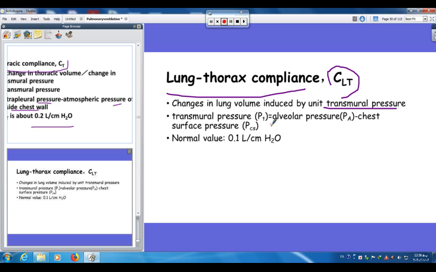The transpulmonary pressure, PT, at equilibrium equals the alveolar pressure, PA, minus the chest surface pressure, PCS. The normal value together is 0.1 liters per centimeter of water, or 110 milliliters per centimeter of water.